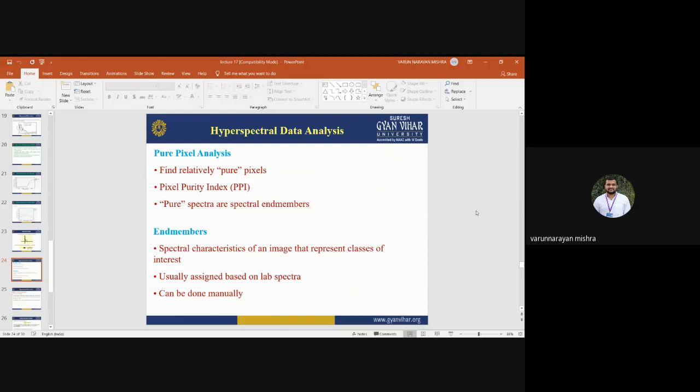After applying the pixel purity index, we come to know the pure pixels, and the collection of those pure pixels, or the spectral signature of those pure pixels, are considered as the end members. So end members are the purest pixels that can be used for further analysis and further classification of your images.